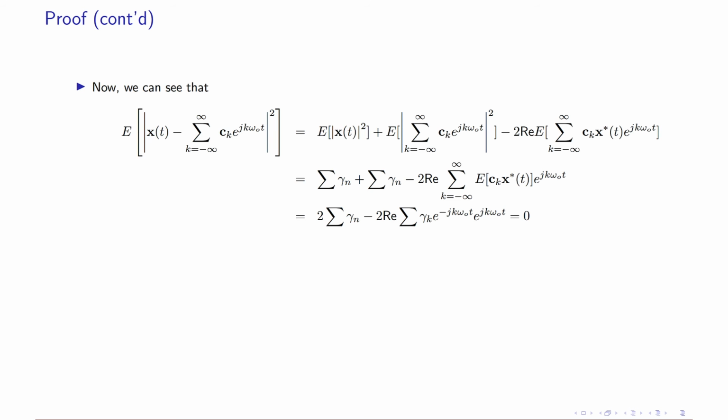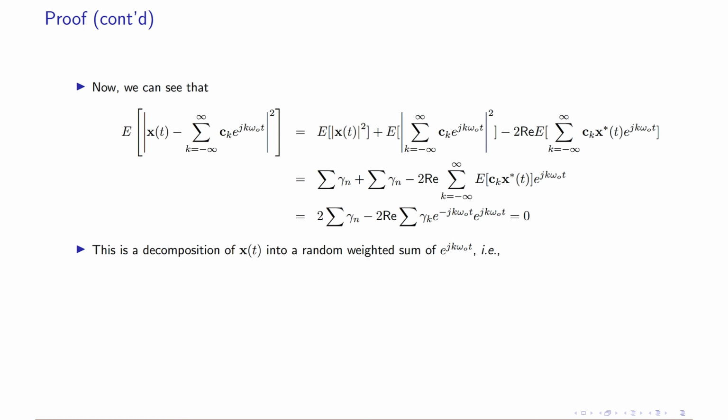So now, when you define CK as we did in the previous slide, if you put it there, you can show that this guy is going to become 0, and this is going to be. And now here, if you replace t by t plus T, it is going to give you the same random process.